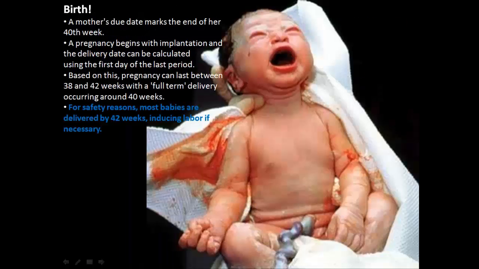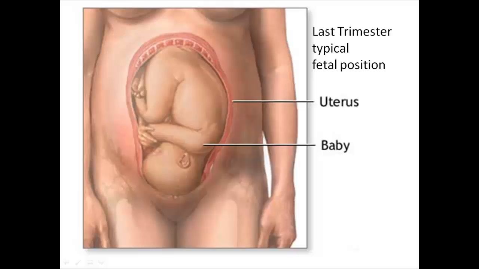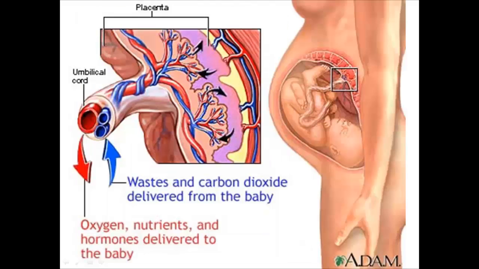The 40th week marks the due date. Pregnancy lasts between 38 weeks and 42 weeks. For safety reasons, if a mother has not went into labor by her 42nd week, the physician will induce labor. Here you see the typical position of the fetus in the later part of the last trimester, with the fetus's head down into the pelvis. The placenta is attached to the mother's uterine wall, where the exchange of blood will take place. The placenta is a blood, artery, and vein sac where the umbilical extends from to the fetus.